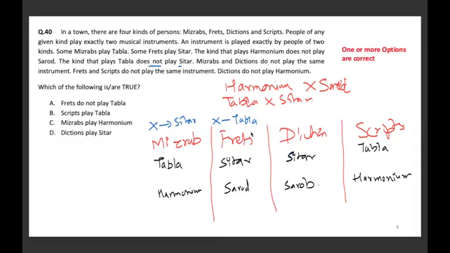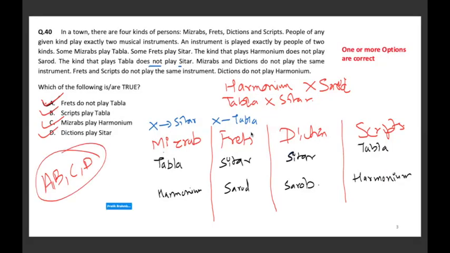Frets do not play harmonium. Frets do not play tabla. This is true. Frets do not play tabla is true. Scripts play tabla is true. Mizrabs play harmonium is also true. And dictions play sitar is also true. So all the options A, B, C, and D are correct in this case.